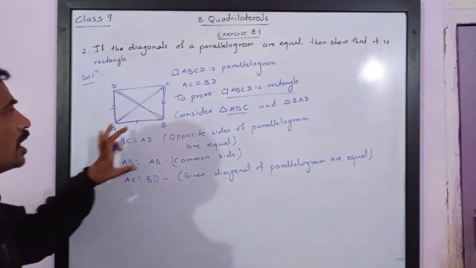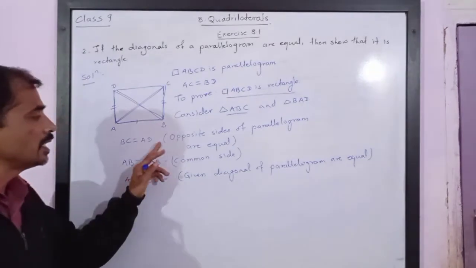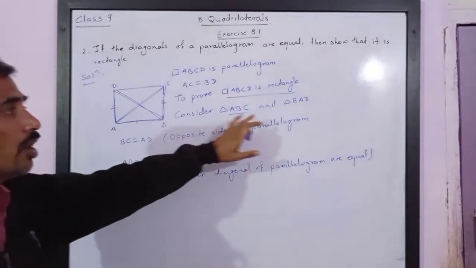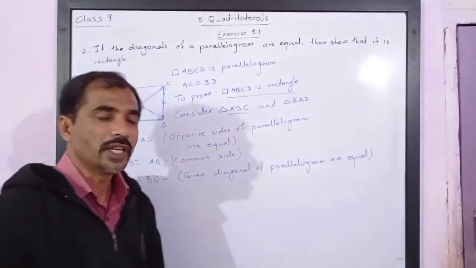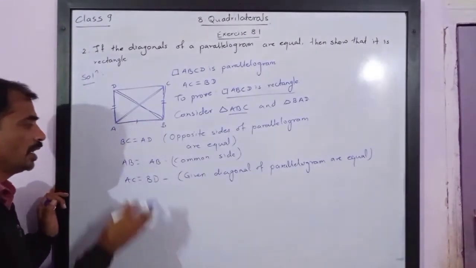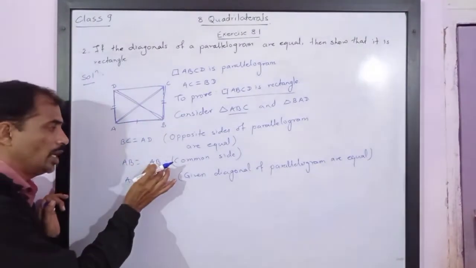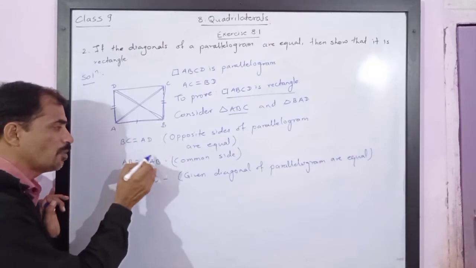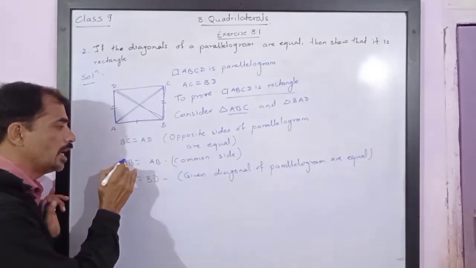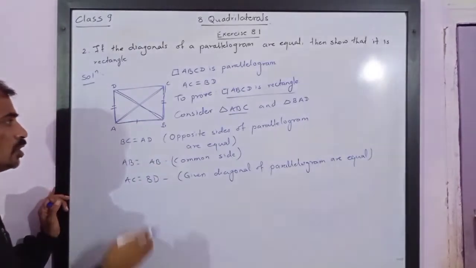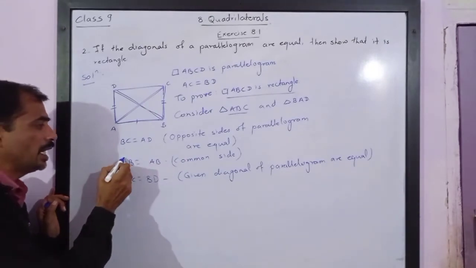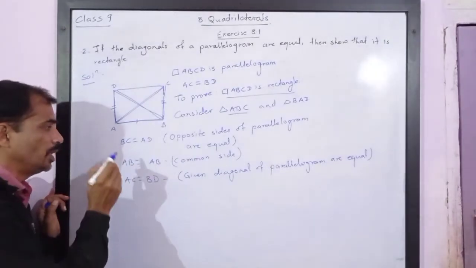It means these two triangles are congruent by SSS test. But in order to write congruency, one-to-one correspondence is very important. So watch carefully. Here AB corresponds to AB. It means A will correspond to A or A will correspond to B.